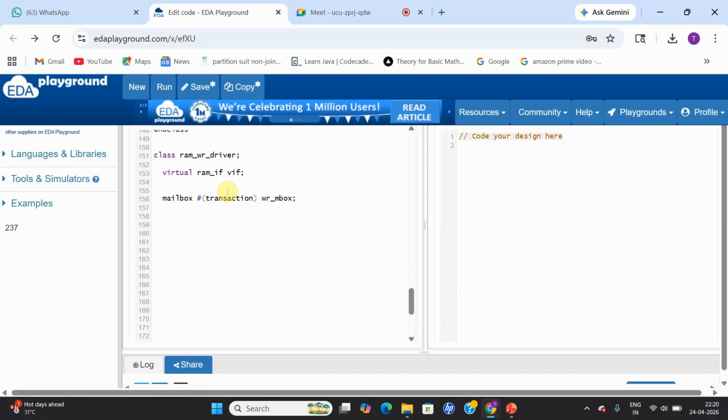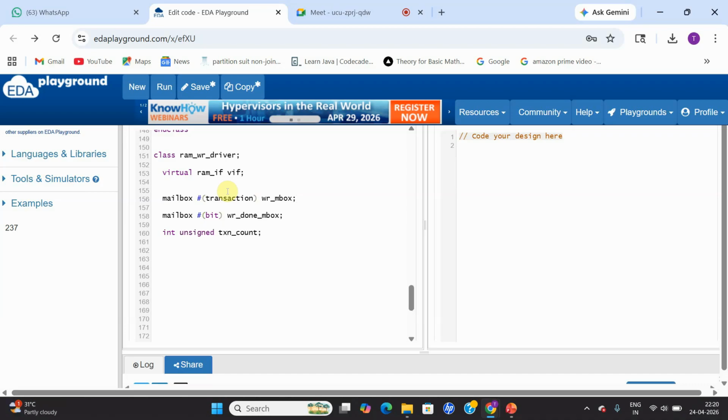So this is the mailbox handle which I've declared over here. And another mailbox handle for sending the acknowledgements to my generator, which is known as write_done_mailbox. So these are the two mailbox handles I've declared. And another is txn_count, just for counting how many transactions I'm going to have.